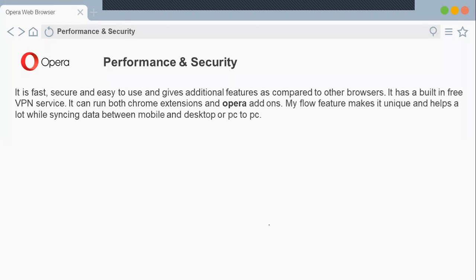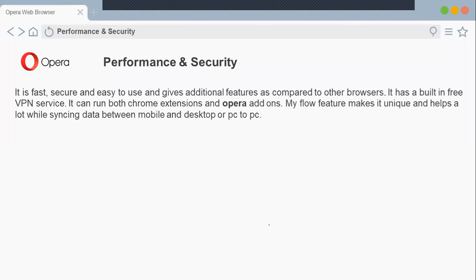But I can say that the interface in Opera is far better than other browsers. No one can beat the interface of Opera. Opera provides many good features like battery saver, a free VPN, and the floating window option. I guess that option is in the other browsers as well, but the quick toggle is very useful. And for security, as I've shown you, you can block ads, you can use the VPN, and there is much more security.